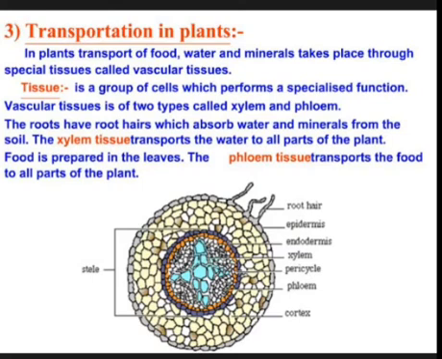The xylem tissue transports the water to all parts of the plant, and food is prepared in the leaves. The phloem tissue transports the food to all parts of the plant.